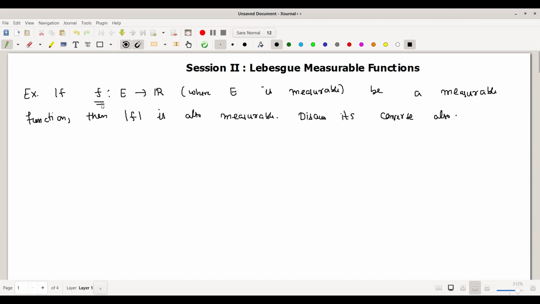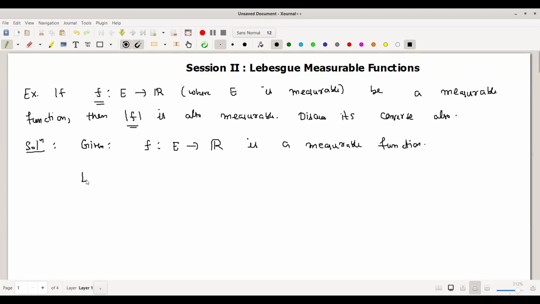So if f is given to be a measurable function, we want to prove that mod f is also measurable. So the solution is like this. We are given that f from E to R is a measurable function. Now we want to verify if mod f is measurable.